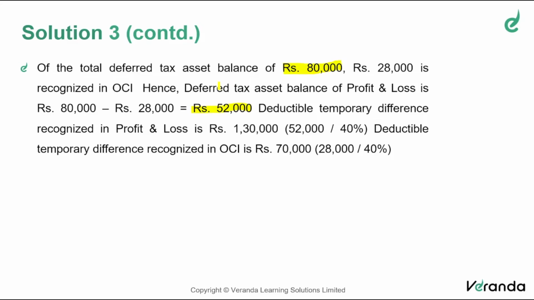So if the deferred tax asset of 28,000 is on account of OCI, what would have been the difference? Difference is 70,000 rupees. So out of the total 2 lakh of deductible temporary difference, 1 lakh 30 recognized in P&L, 70,000 recognized in OCI. Okay. Because when you revise the rates, you have to recognize it appropriately, to the extent in P&L and the balance in OCI. That's why we are segregating that into two components.